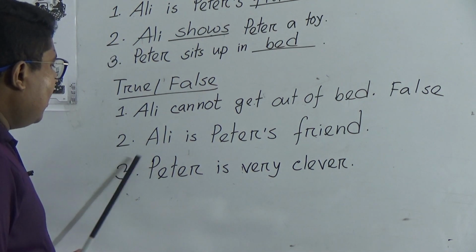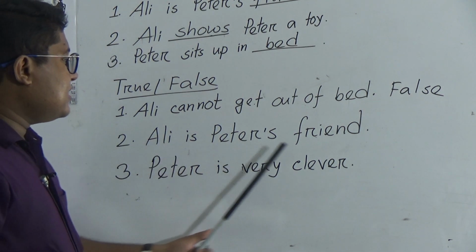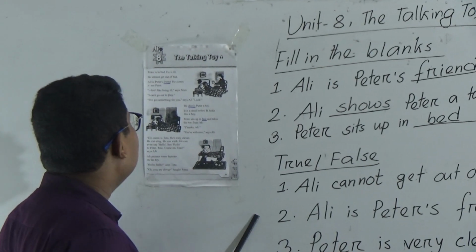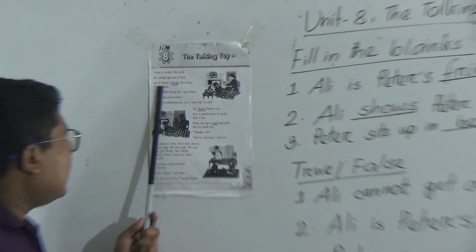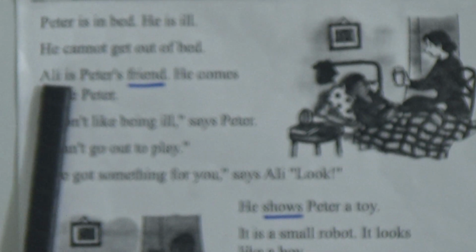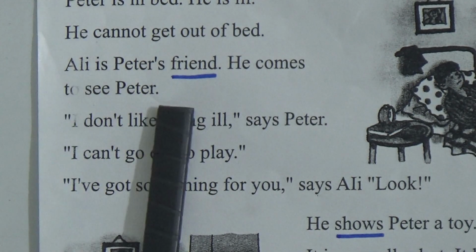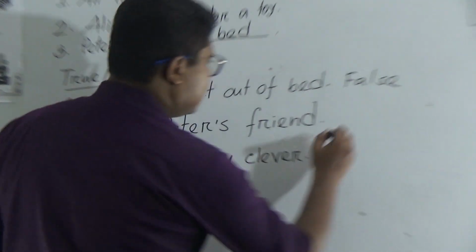So number 2, Ali is Peter's friend. True or false? We know from the story. Come to the story again. Ali is Peter's friend. So this is true.